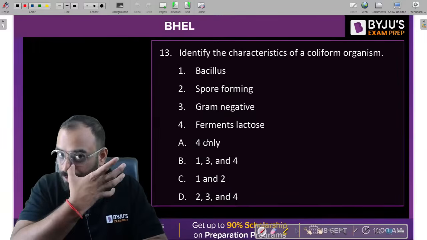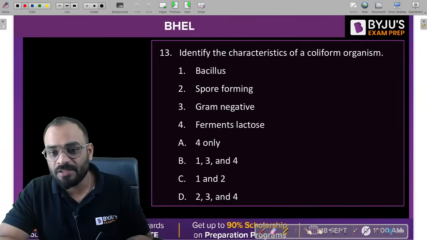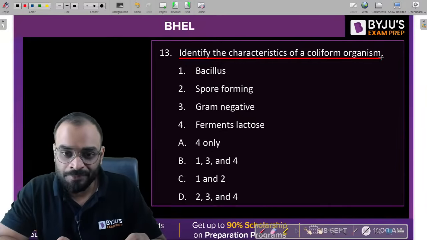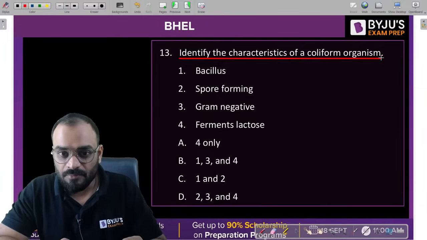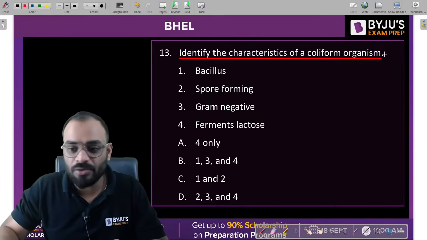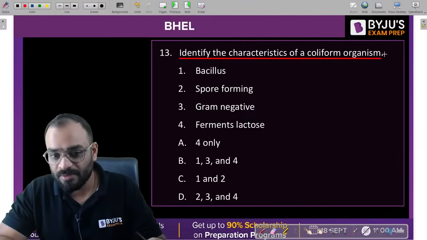Okay. Next question, guys. Identify the characteristic of a coliform microorganism. What should be the characteristic of a coliform microorganism? Tell me, guys, quickly.